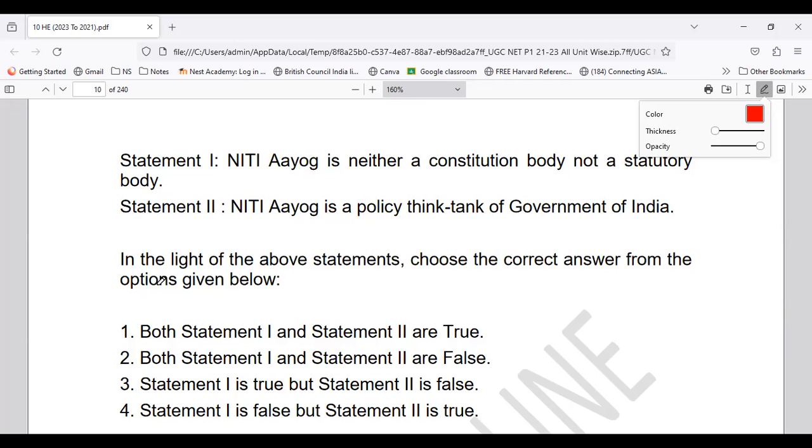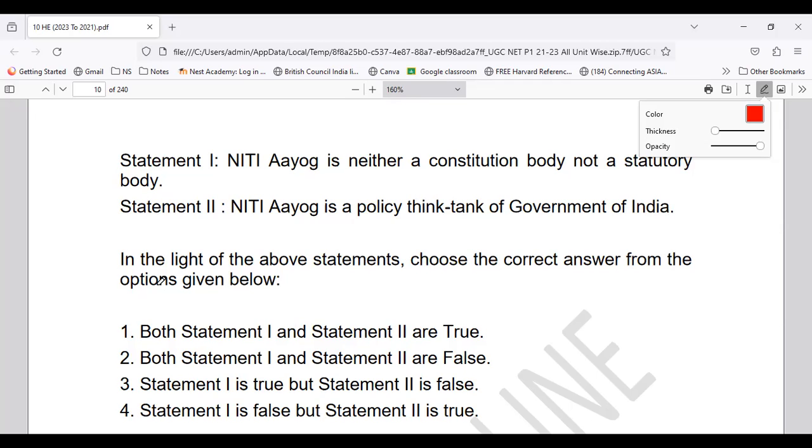So the statements are what? Whether the statements are true, whether the statements are false. So statement 1 is true, or both the statements are false, or vice versa, one is true, another is false. So Niti Aayog, we call it a think tank. That is very well discussed, and also you know about it. So Niti Aayog is neither a constitutional body nor a statutory body, and it is a policy think tank of Government of India. So which statement stands to be true?